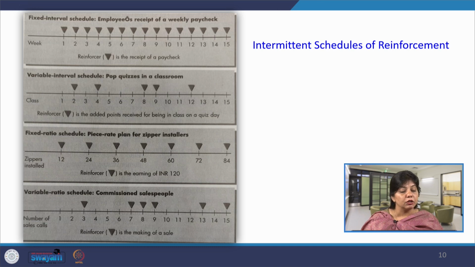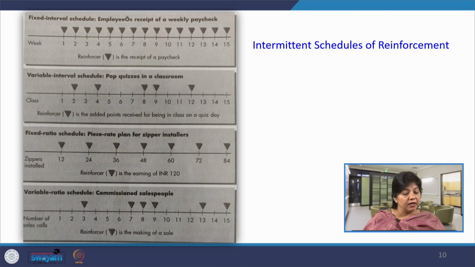Variable interval schedules, for example pop quizzes in a classroom. Maybe the second response was the correct response, so there is a reward. Maybe the fourth response is the correct response, so it is rewarded. The 8th, 9th and 12th responses were correct, so they were rewarded. Fixed ratio schedules, where any employee who is producing maybe 12 units, 24 units, 36 units, that means every 12 units produced, only then will the reinforcement be there. For example, zippers installed, how many dozens an employee can manufacture, the more will be the reward.